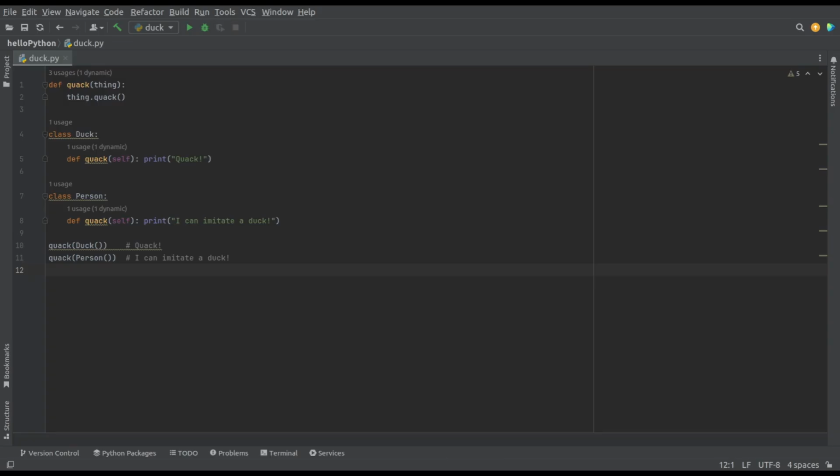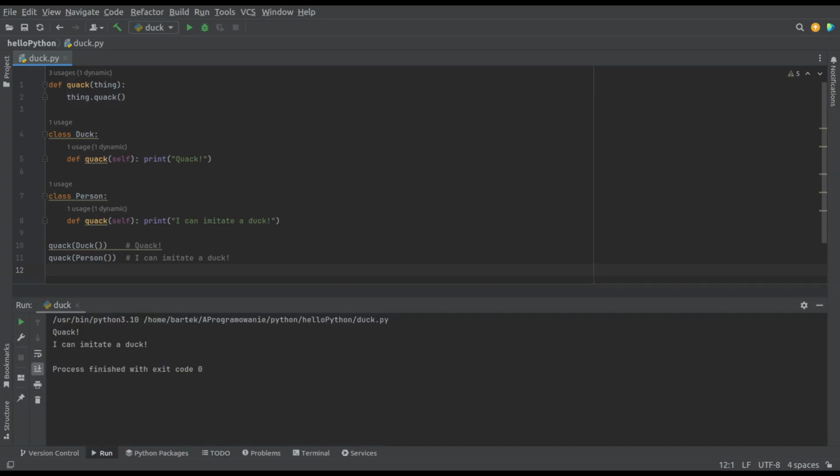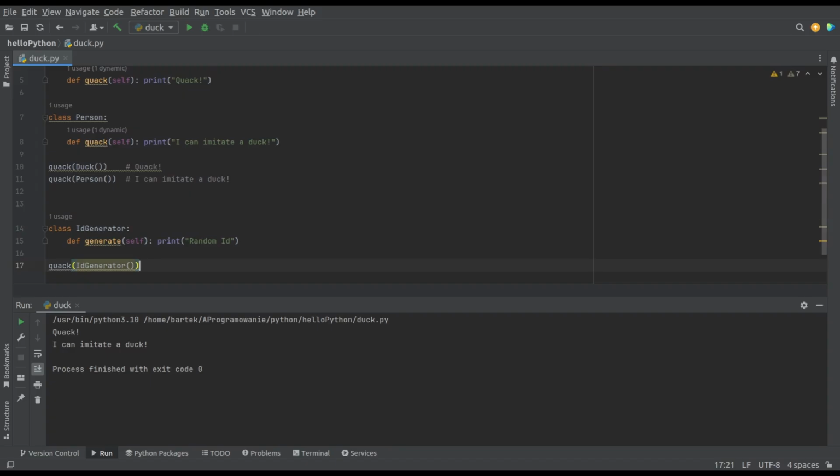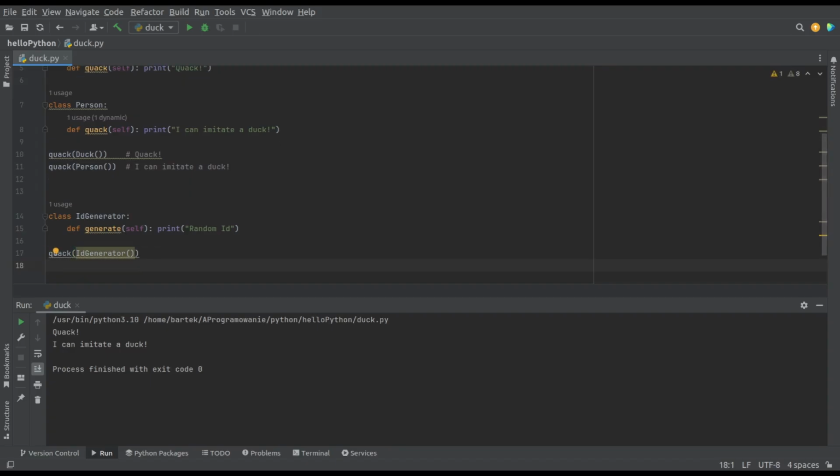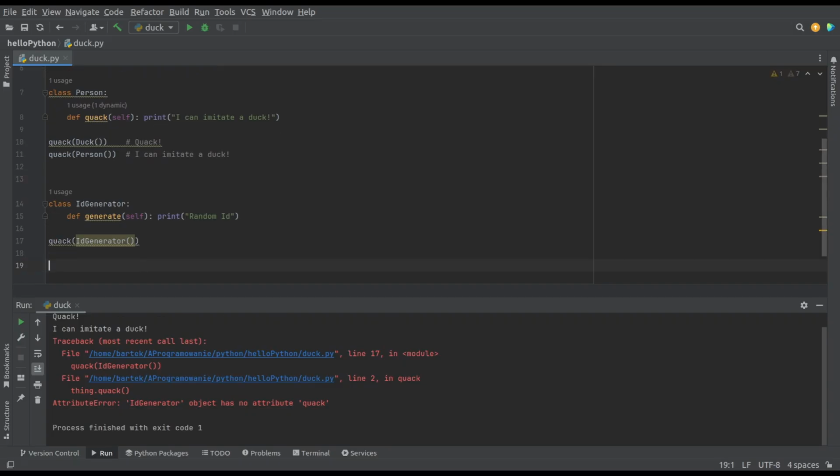Let's talk about duck typing. If it quacks like a duck, it's a duck. In Java, you'd define an interface like Quackable, and any class that claims to implement it must provide the quack method. Python, however, prioritizes behavior over the class type. Duck typing is very flexible, but errors can slip through at runtime, like in the case of our id generator. One way to make it safer is to use defensive duck typing using the hasattr function.